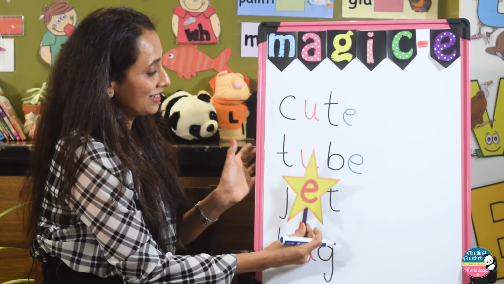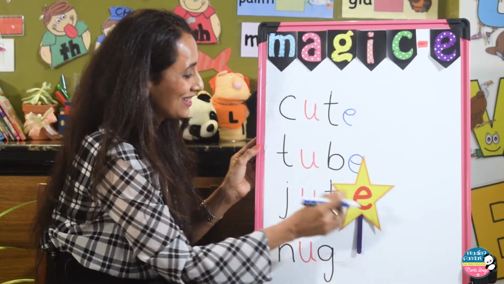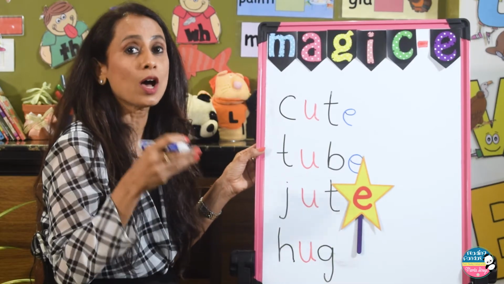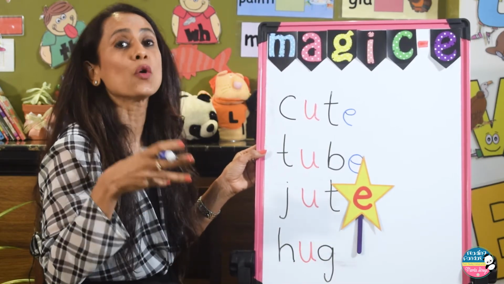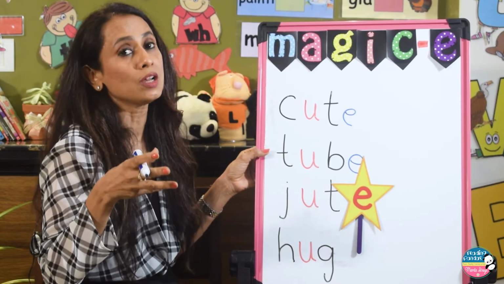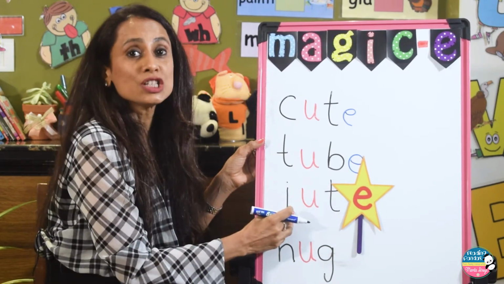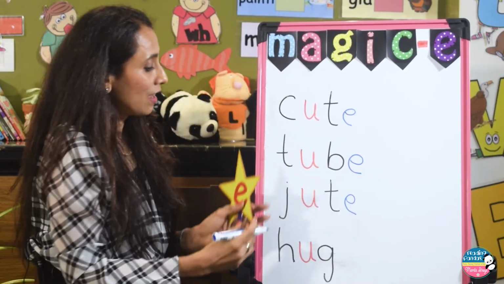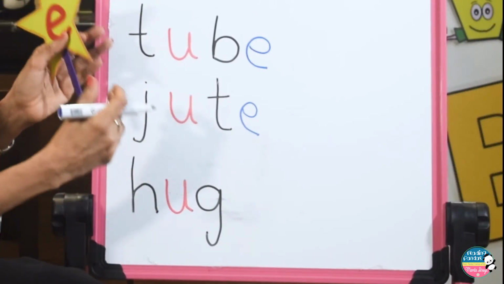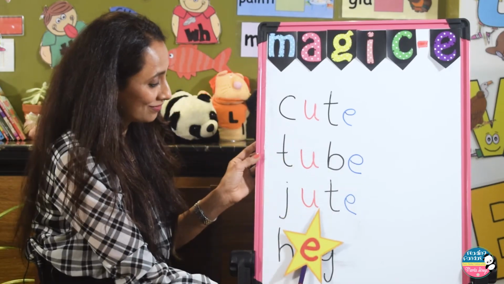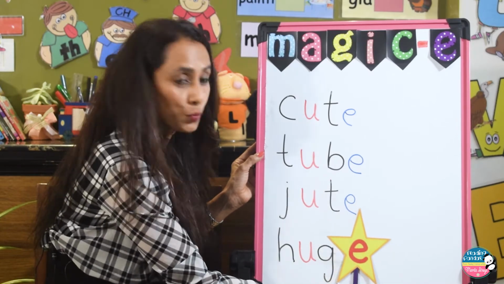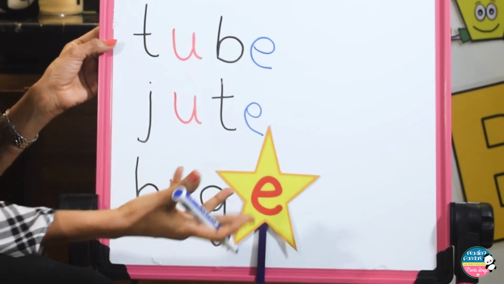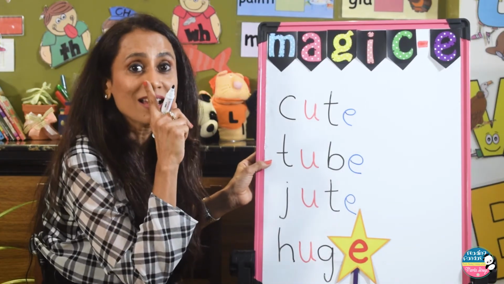Jut, tap onto it, and it will turn into jute. Now here sometimes this vowel U can also make the sound of oo, which is also called the long vowel sound. And the word is jute. And the last one is hug, and U will turn into U, and the word will turn into huge. U turned into U, and this E is going to be silent.